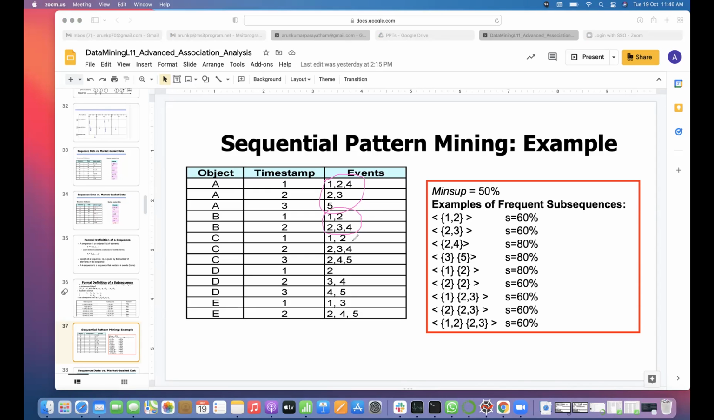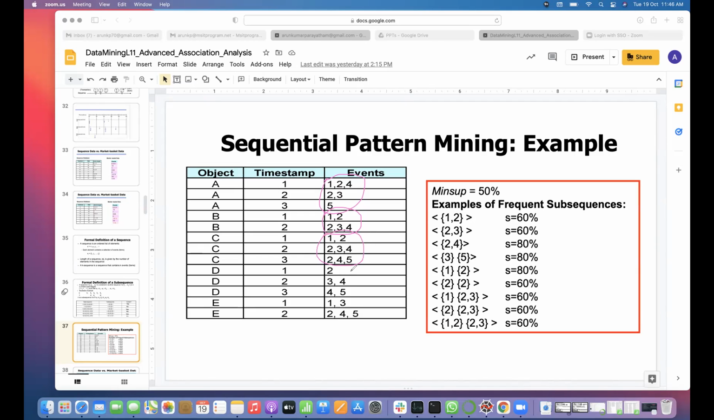How many elements are there in the C sequence? C will support, sir. C has three elements, right? 1, 2, 2, 3, then 2, 4, 5. So 1 will come from 1, 2, and 2 will come from 2, 3, 4 or 2, 4, 5. Anyway, we'll go with sequence. So the second element comes from the second one. So it also supports, right? Yes, sir, this also supports.